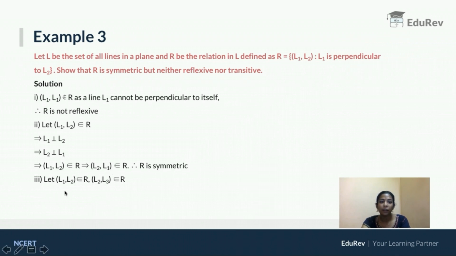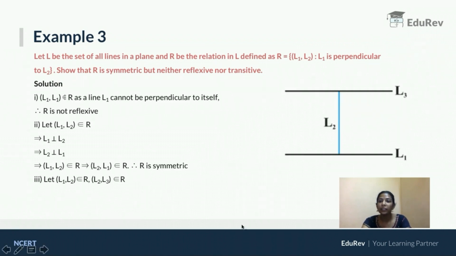And the third part, I am assuming (L1, L2) belongs to R and (L2, L3) belongs to R. That means L1 is perpendicular to L2 and L2 is perpendicular to L3. If it is supposed to be transitive, what are we supposed to prove? L1 is perpendicular to L3, or (L1, L3) belongs to R. Look at this diagram. Here L1 is perpendicular to L2 and L3 is perpendicular to L2. Are L1 and L3 parallel or perpendicular? They are actually parallel. They are not perpendicular.